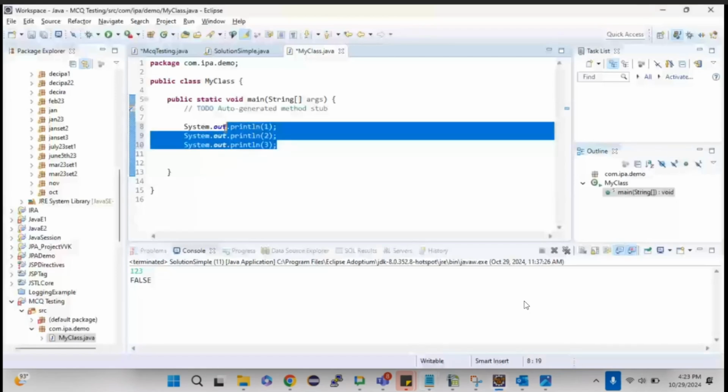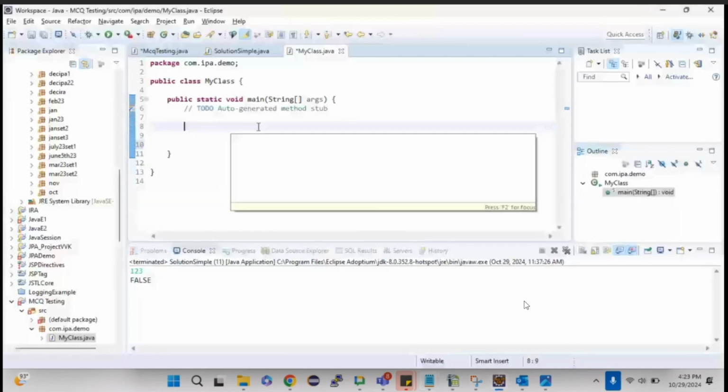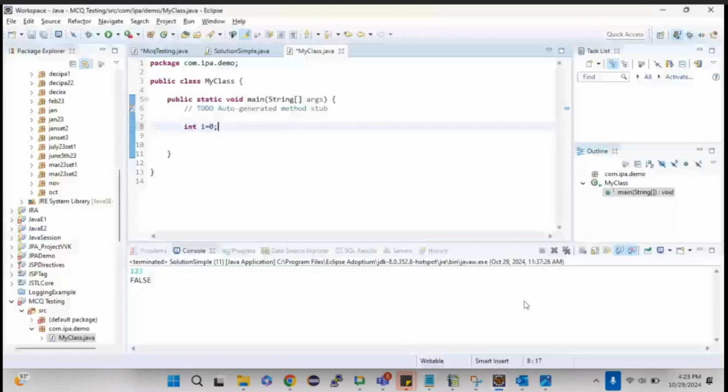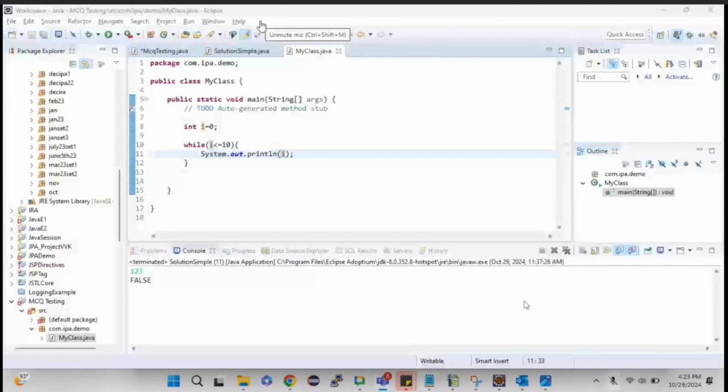So simply I will put it in the while loop. For that, let me give int i equal to 0, and then while, I need to give a condition, right? So i is less than or equal to 10. And then if I'm printing i, what will happen? Will it print 1 to 10? Obviously no. May I tell you why?